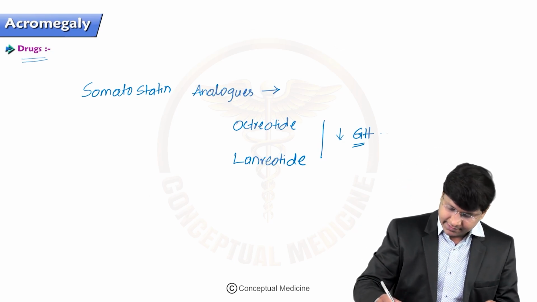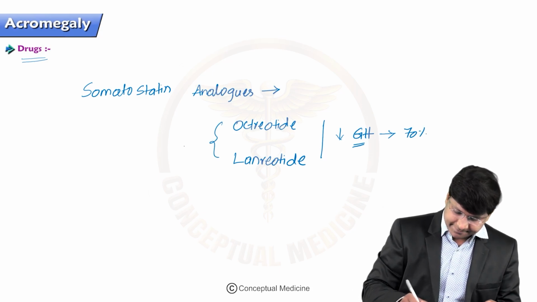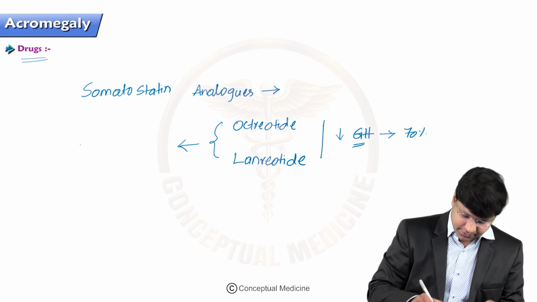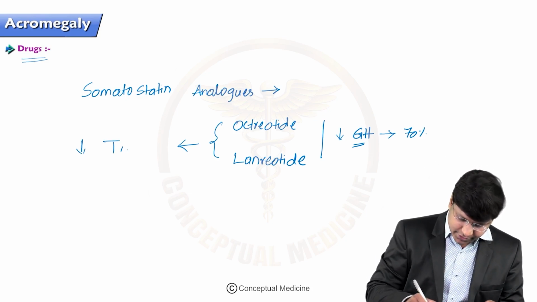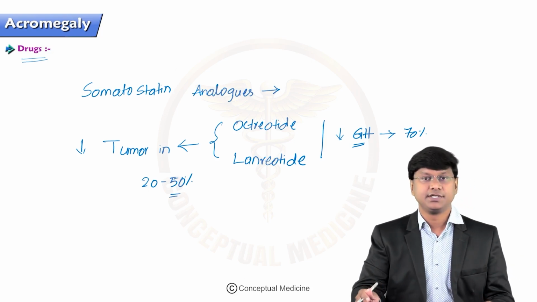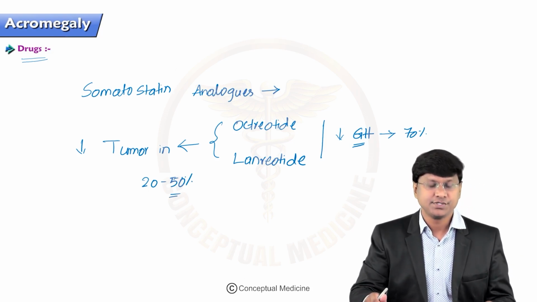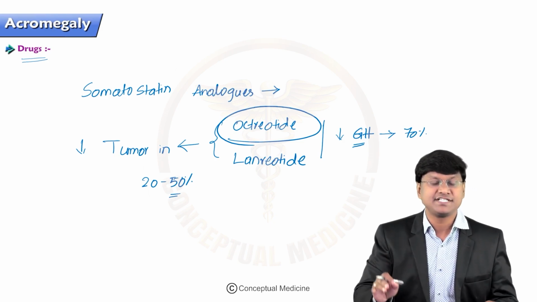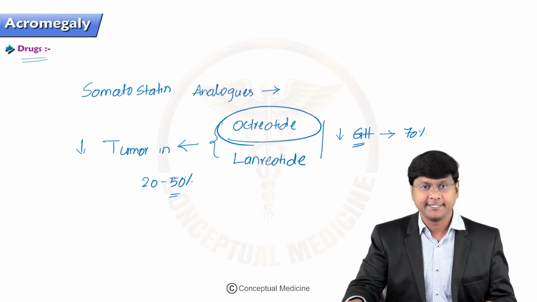These lanreotide and octreotide will also reduce the tumor size in 20 to 50% of patients. And out of these, octreotide is the best medical therapy for acromegaly.